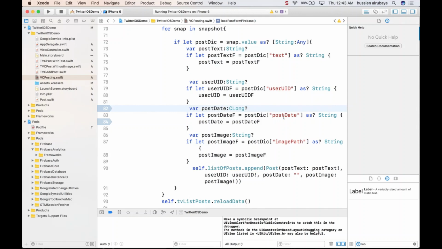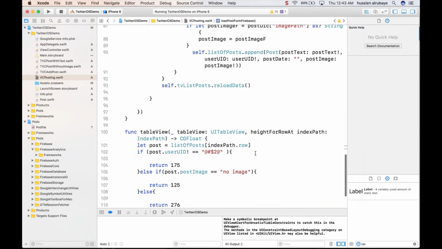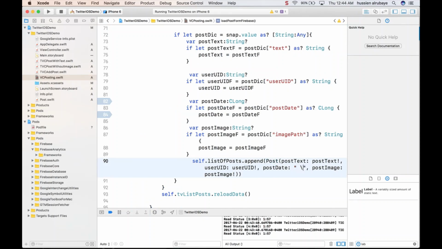I read it as a C long, and this one should be C long. Okay. So now when I added the post date in the table, I will say, hey, this one should be string, and this one expects to get this data, whatever the post date here. So now I have the post date. This variable will hold the post date.